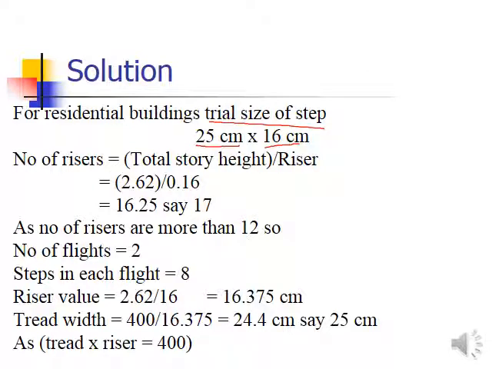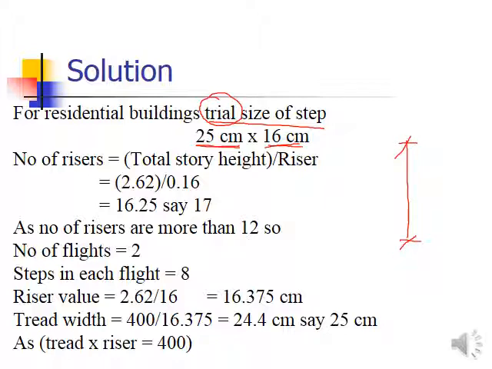It generally is taken as 25 centimeter for the tread and 16 centimeter for the riser. So here you can say this is the trial. It can be revised later on depending upon our calculations. So keeping these two, and the story height for this building, that was 2.62 meters, the number of the risers can be calculated.